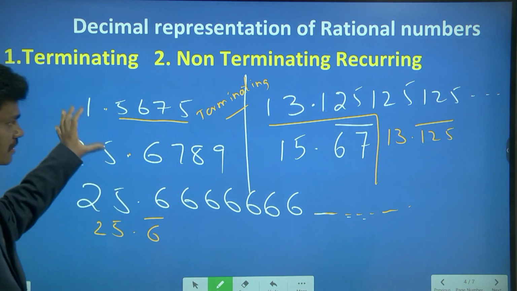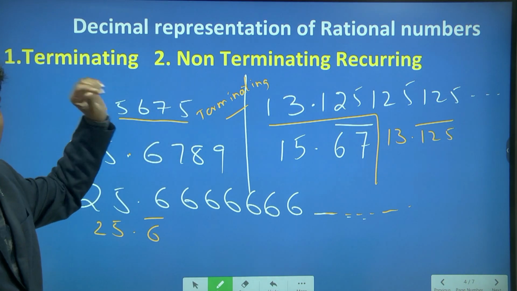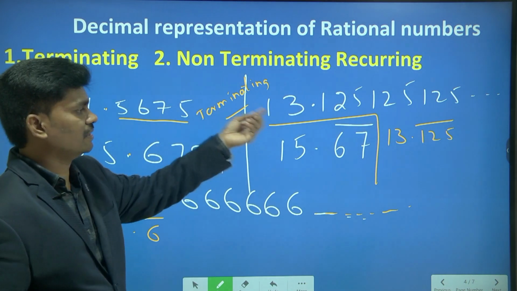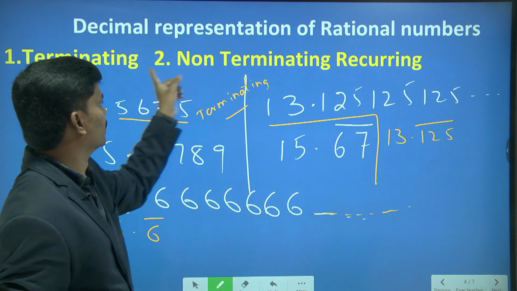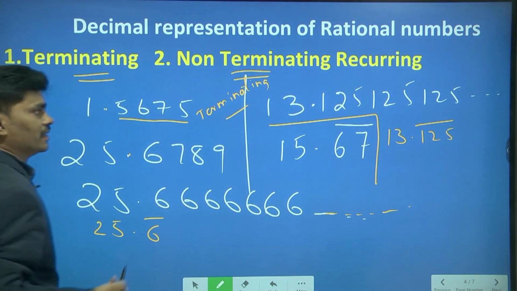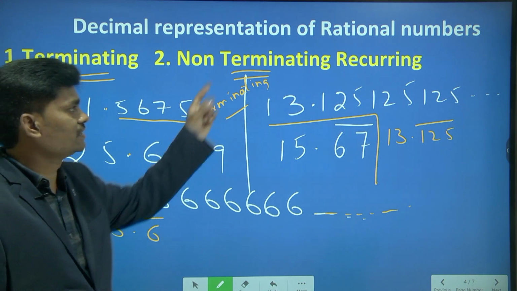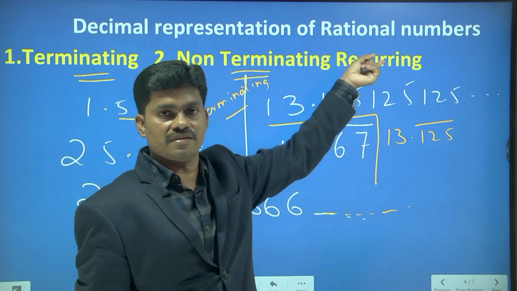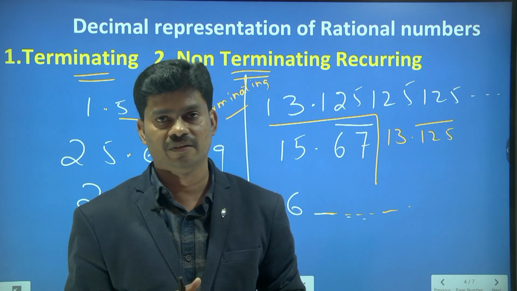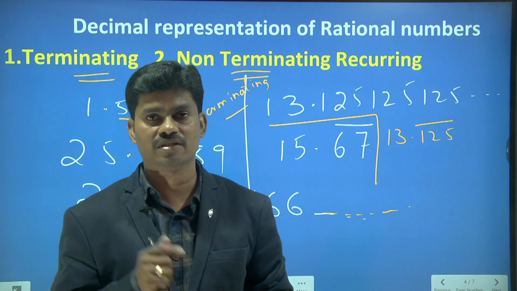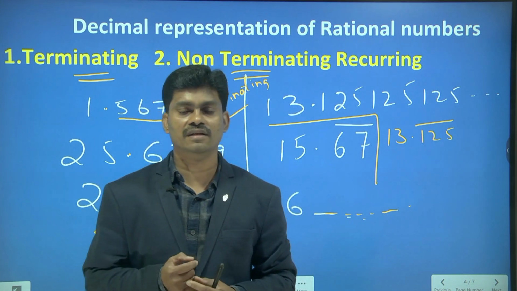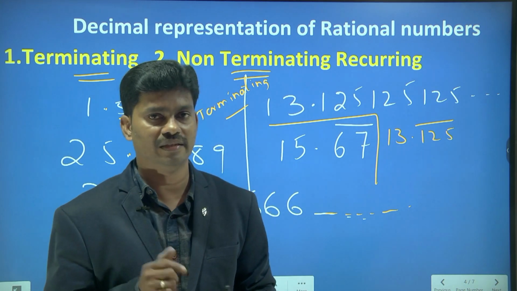So according to these examples, we can give some conclusions. What are the conclusions here? Terminating and non-terminating recurring decimals are called rational numbers. So rational numbers can be expressed in two types of decimal representation. The first one is terminating decimal and the second one is non-terminating recurring decimal.